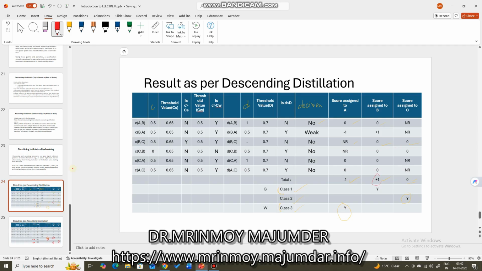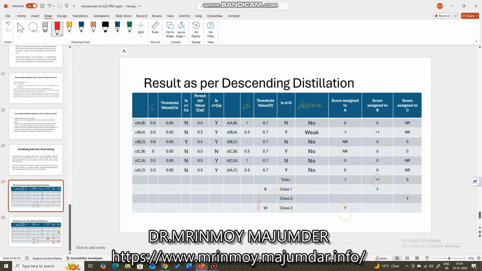In between them, alternative C. So the best class is assigned class 1, the worst class is assigned class 3, and between is class 2. So best class is class 1, right? So best to worst, top to bottom, right?